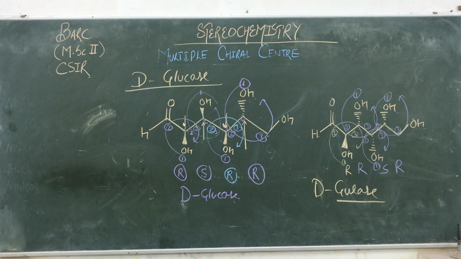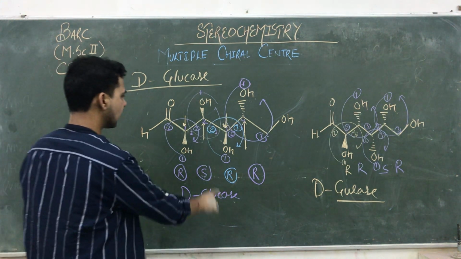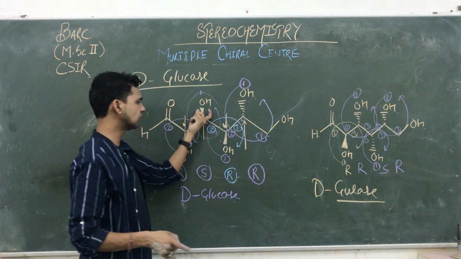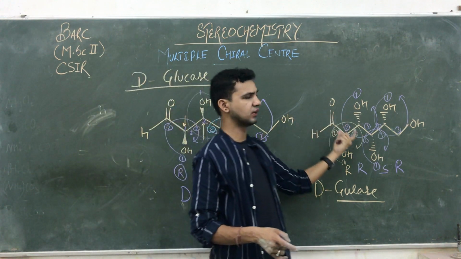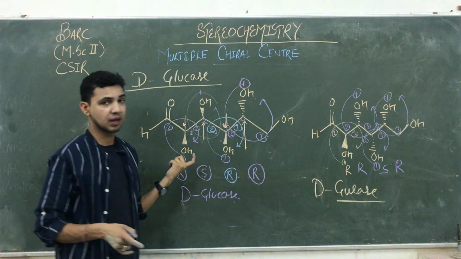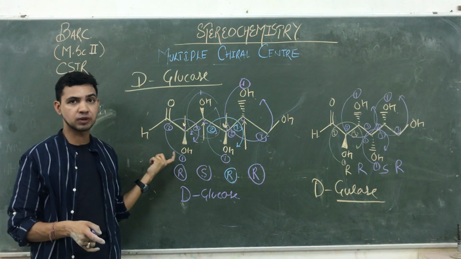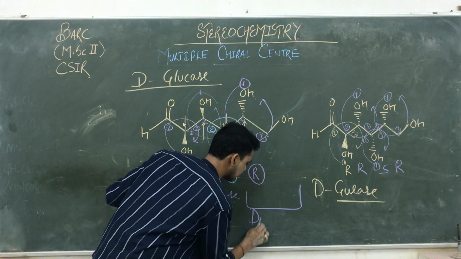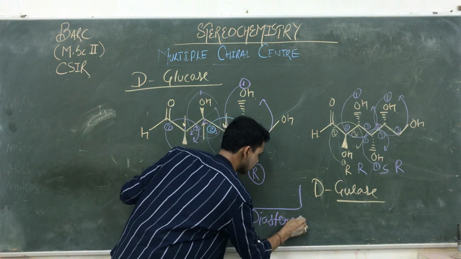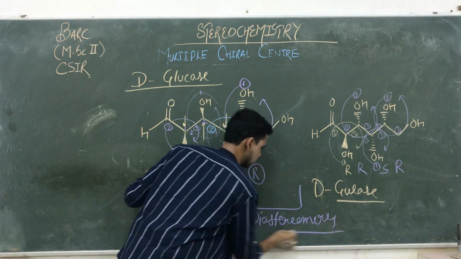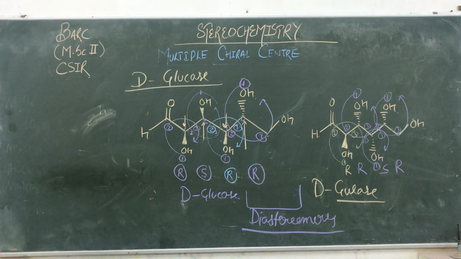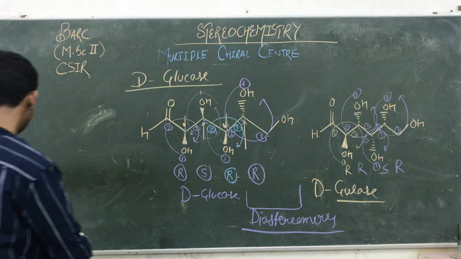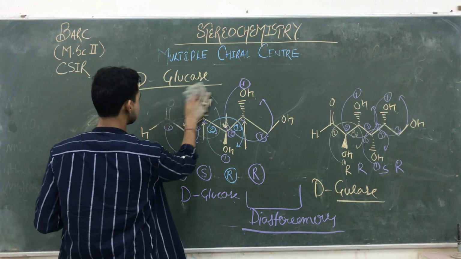So these are the two types of compound when we change its configuration. The alignment of the OH, OH and OH is totally different. They have the same structural formula, but their alignment is totally different, so they are both diastereomers. तो ये क्या हो गया आपके diastereomers. So they are diastereomers of each other in case of glucose. अब इनके epimers देख लेते हैं. Then we are going to draw its epimers.